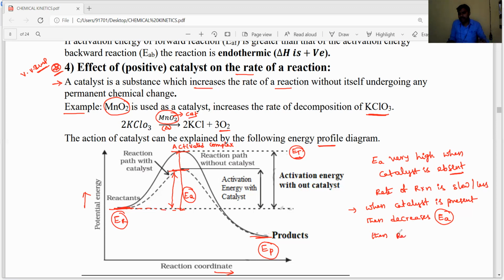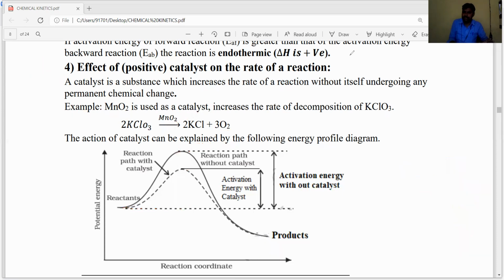Then the rate of reaction increases, because the threshold energy is lower, or the activated complex transition state energy barrier is decreasing. The height of the activation energy is decreasing. Then the reactant molecules are easily converted into products. This is known as the effect of a catalyst on the rate of a reaction. Okay, dear students, very, very important for board examination. They compulsorily ask a 3 marks question from this chapter.